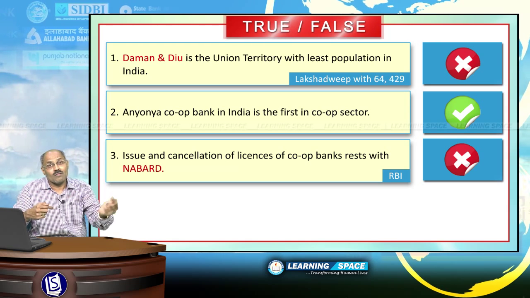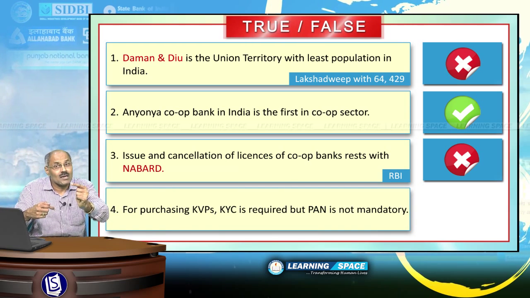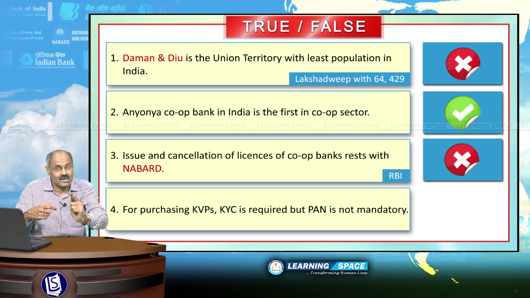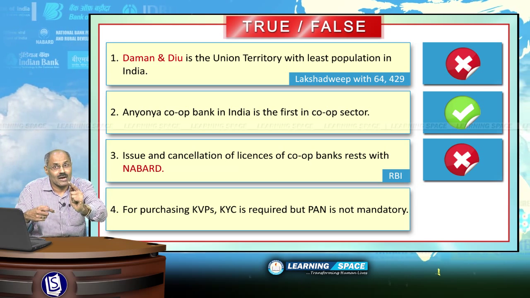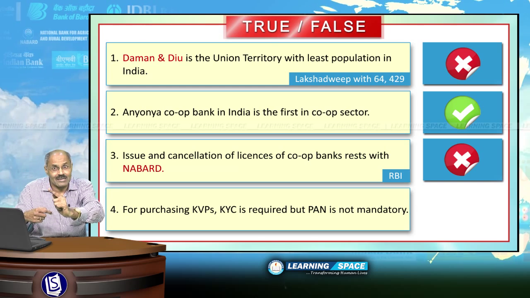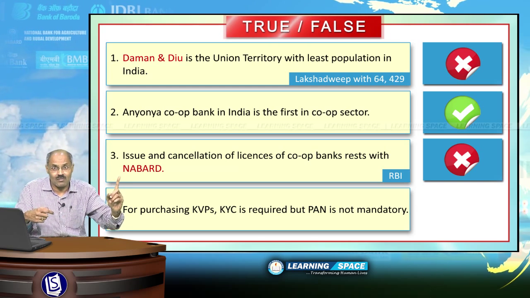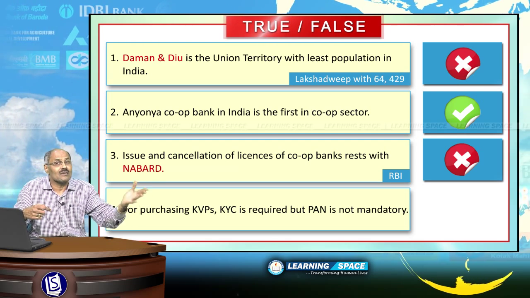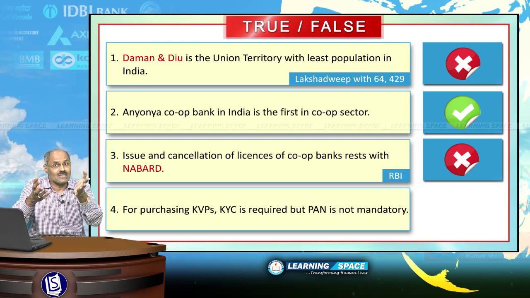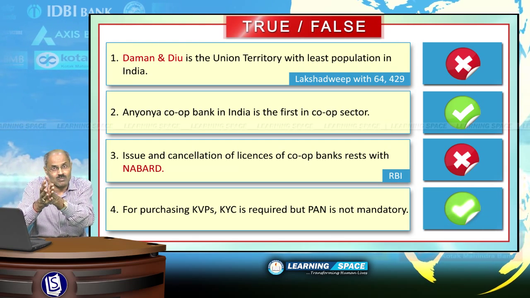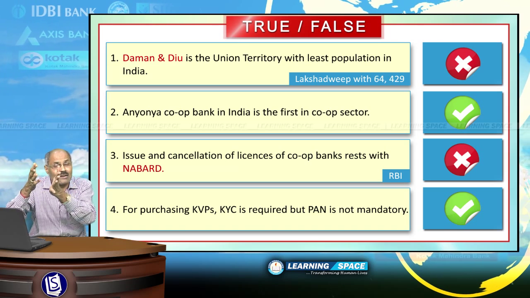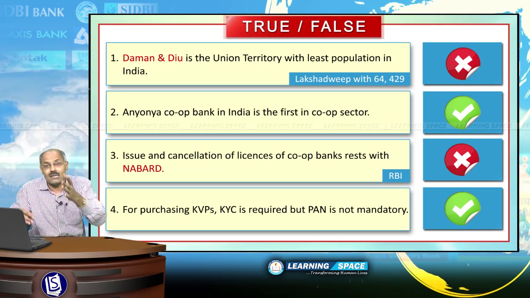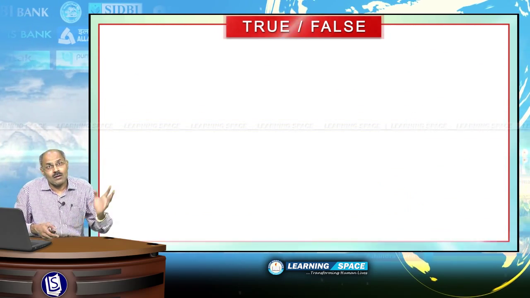Please don't forget. For purchasing Kisan Vikas Patras, KYC is required. Absolutely right. Know your customer norms are required for purchasing Kisan Vikas Patras. At the same time, PAN is not mandatory as per the initial instructions given. These instructions were given long back, somewhere in 2014. Right? So the given sentence is correct. For purchasing Kisan Vikas Patras, know your customer is required, but the permanent account number or PAN number issued by Income Tax Department is not mandatory. Look into the next one.